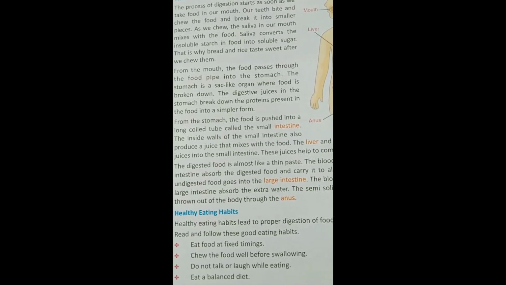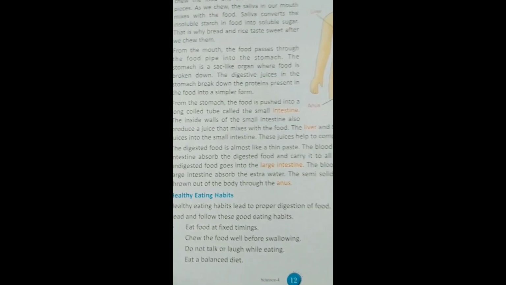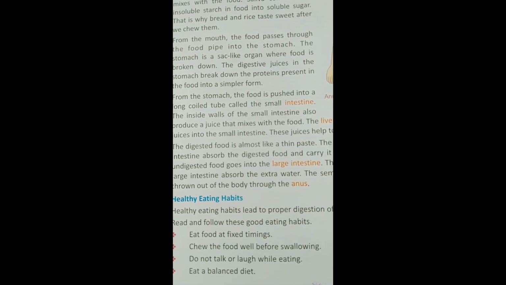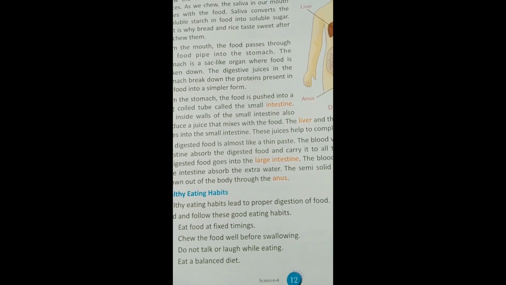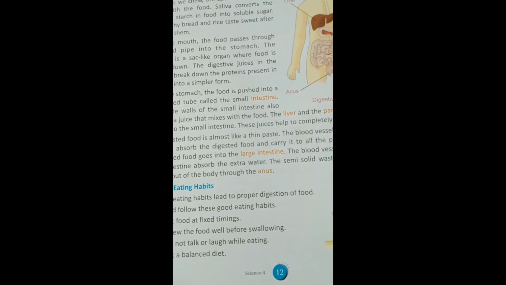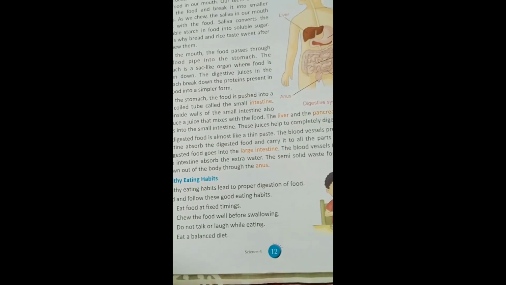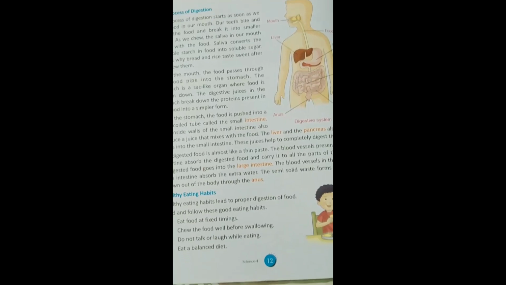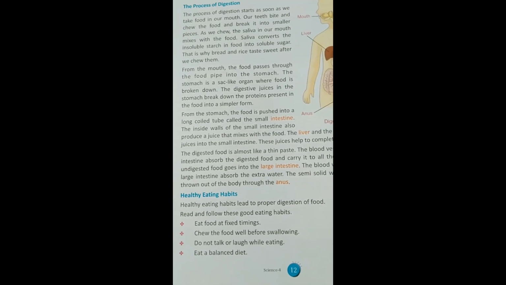From the stomach, the food is pushed into a long coiled tube called the small intestine. The inside walls of the small intestine also produce a juice that mixes with the food. The liver and the pancreas also pour their juice into the small intestine. This juice helps to completely digest the food. This way, the long process is completed in the digestive system.